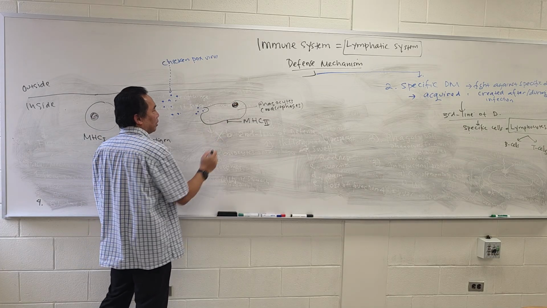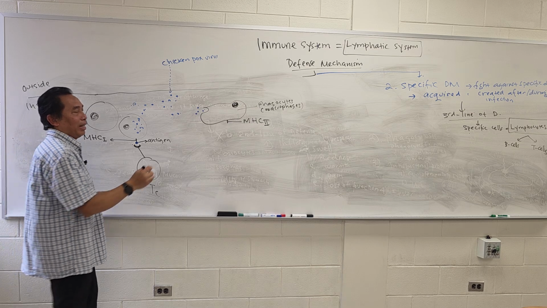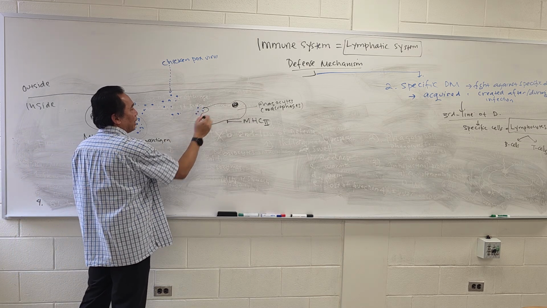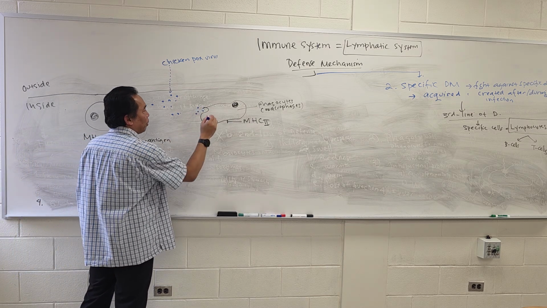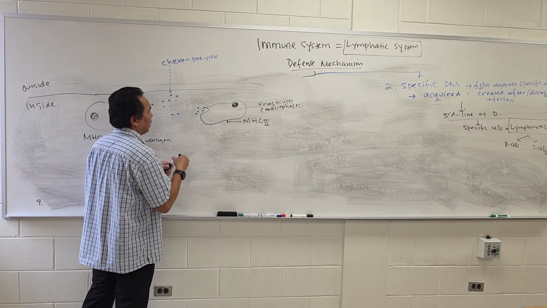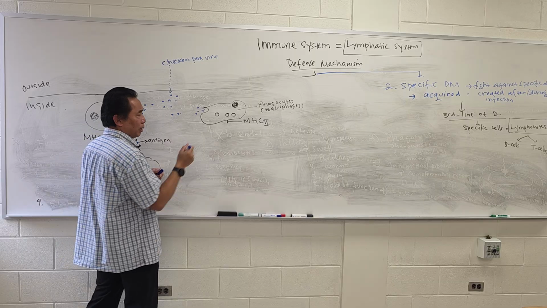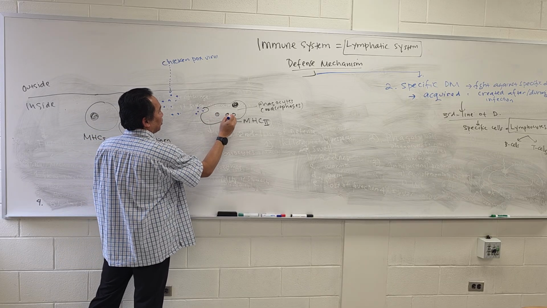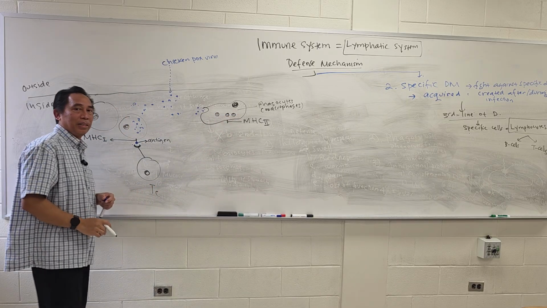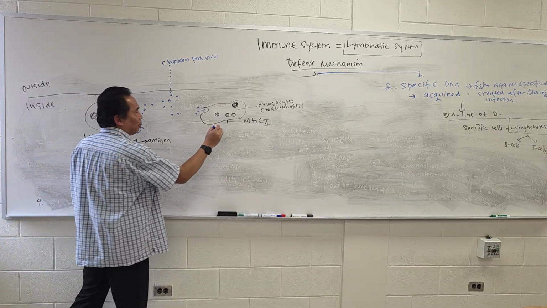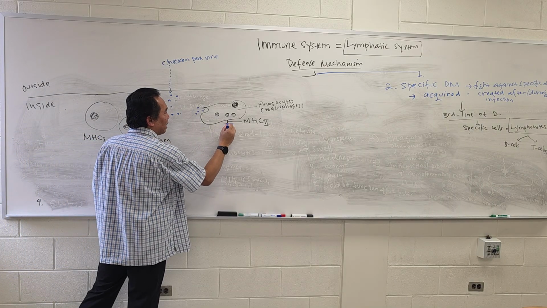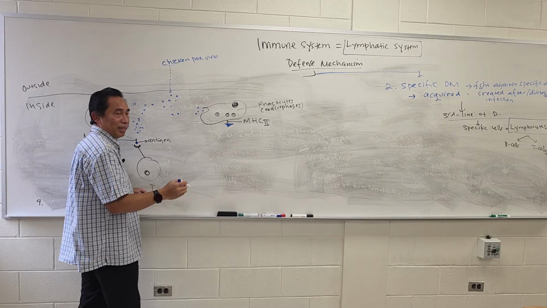Okay, so this is the nucleus, right? And then what happens whenever it is eating this is that it is actually processing this inside the cell, inside the organelle, the lysosome. It will be presenting another antigen.